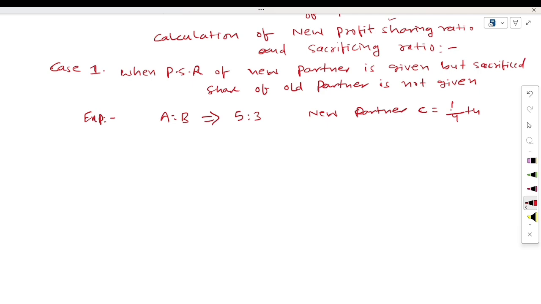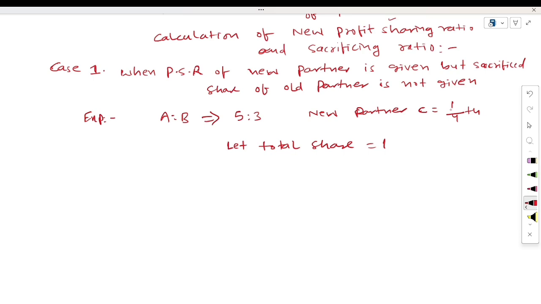What will you do? First of all, we will assume that total share is equal to 1. If it is not mentioned in the question how the old partners will sacrifice their share, we have to assume that the total share of the firm is 1. C is taking how much? 1 by 4th of the total share.